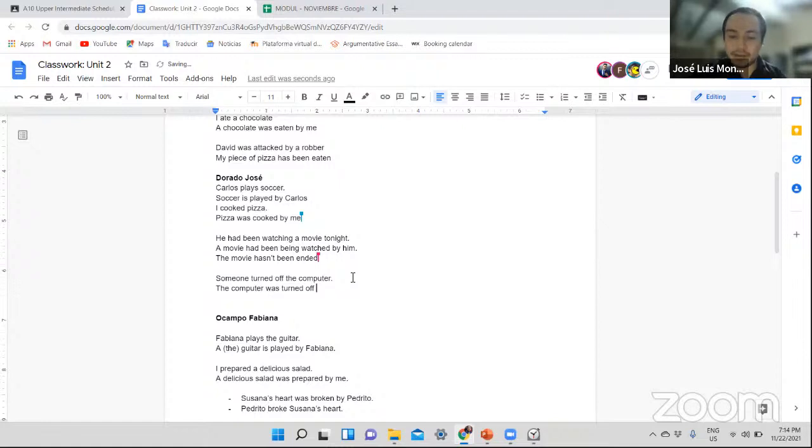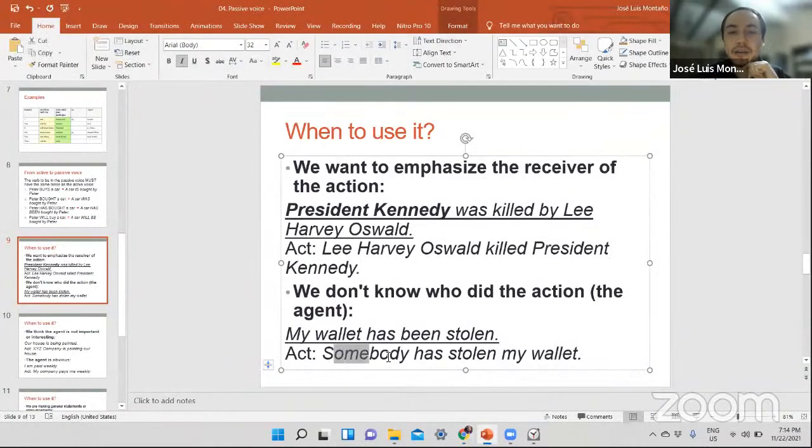And as we learned here, it's going to be just like that. Why? Because the rule says that if we have somebody or we don't know who did the action, we don't need the agent. All right, okay, so it's only going to be like that.